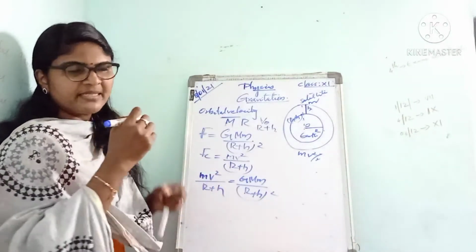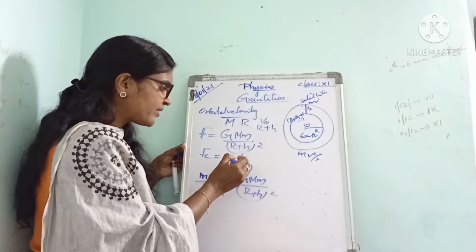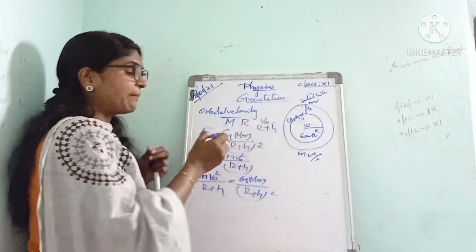Here it is the orbital velocity, so we write v0 square, because the orbital velocity is represented by v0.